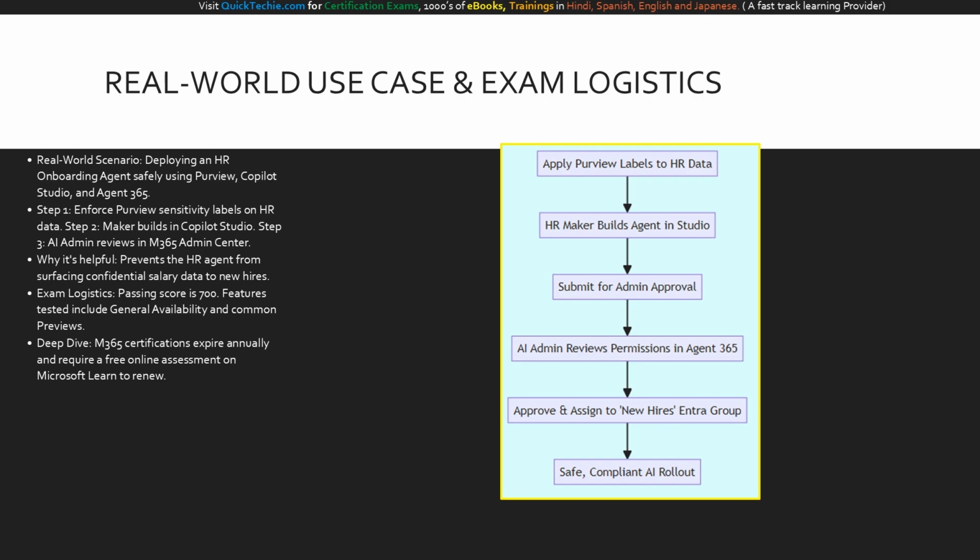This final flowchart maps our real-world HR use case. It all begins with data governance, applying Purview labels to HR data. Then, the maker builds the agent and submits it. The critical checkpoint is the AI admin reviewing permissions in Agent 365. Once approved, it is safely assigned via an Entra group. This guarantees a safe, compliant AI rollout, demonstrating exactly why your role as an administrator is critical to enterprise AI success.